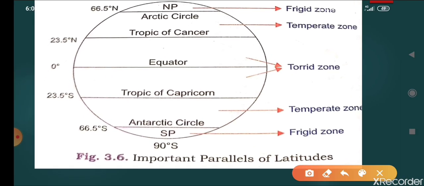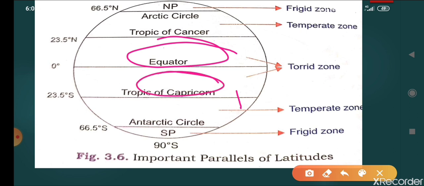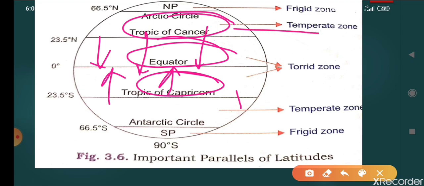If we are discussing this picture, this zone is known as the torrid zone, on both sides of the equator. Here the sun rays are vertical. And this zone is known as the temperate zone. Here the sun rays are a little bit slanting.